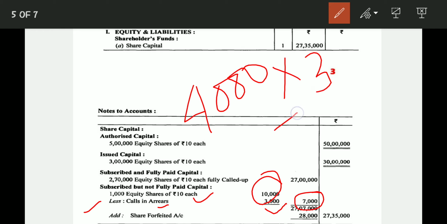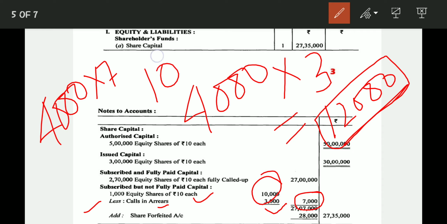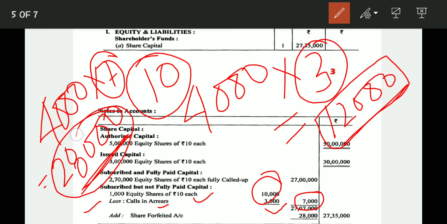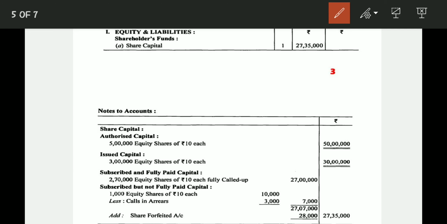3 rupees were not received. 4 3s are 12. That means 12,000 rupees are not received, and the remaining, that is 7,000, because the par value is 10 rupees and we have not received 3 rupees, but 7 rupees is already received. So 28,000 rupees is already received, and we have forfeited this money, so it is also added in this. Okay, it is now the capital of the company.